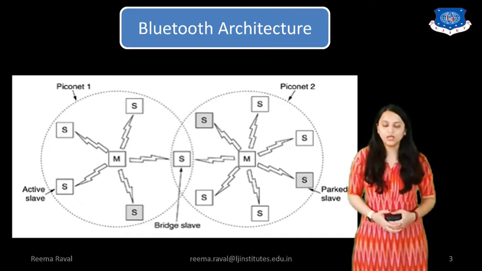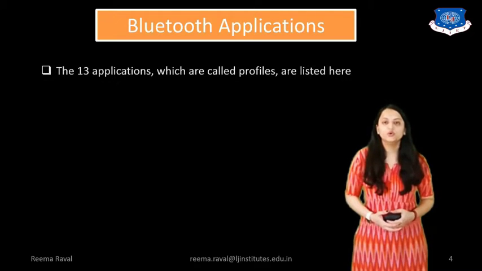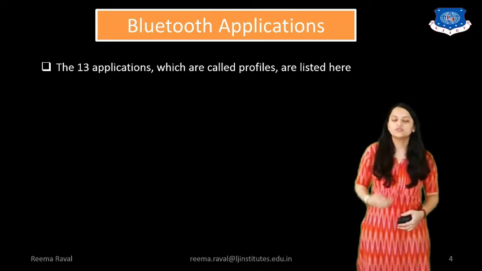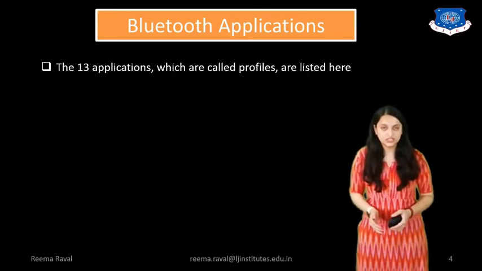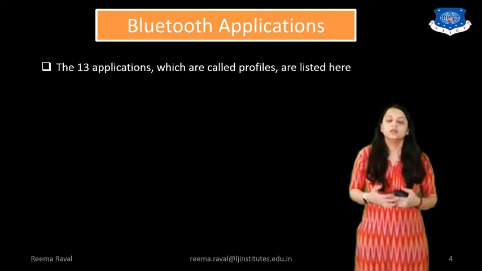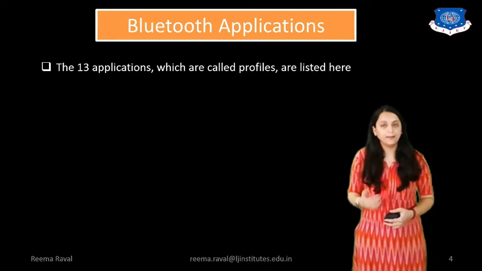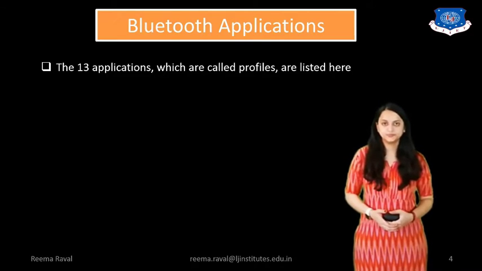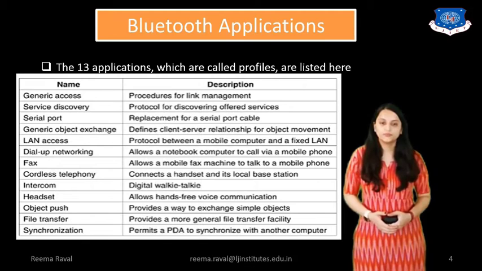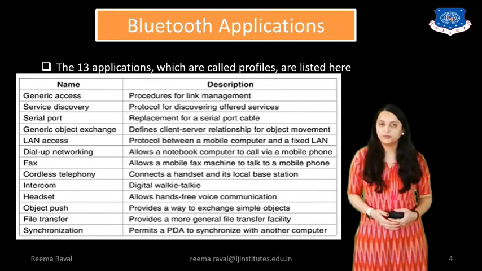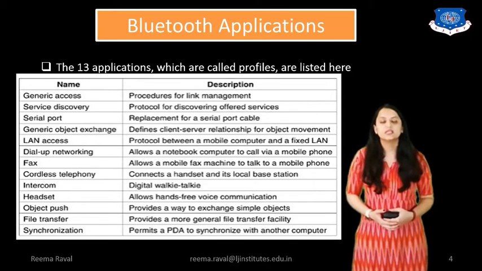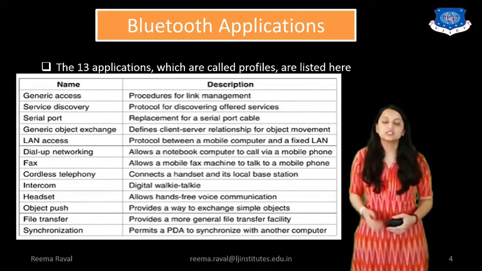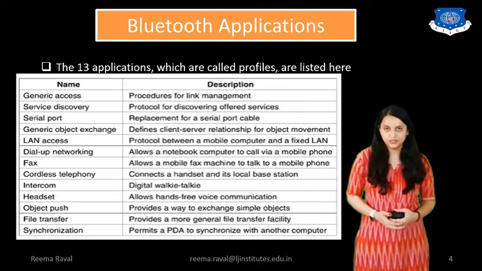Okay. Now let us move to the next Bluetooth application part. We know that Bluetooth is used widely for data transmission for shorter range communication wirelessly. Now in this we are going to see the 13 applications which are called profiles, which are listed here. So this is the table having different Bluetooth applications. First one is generic access. Now this generic access is the procedure for link management.